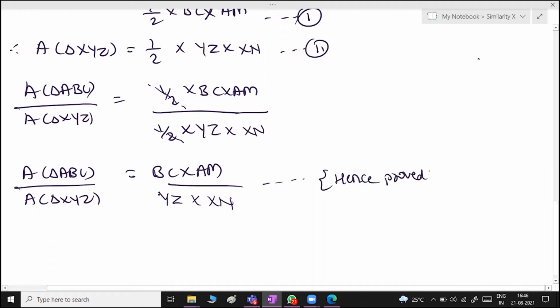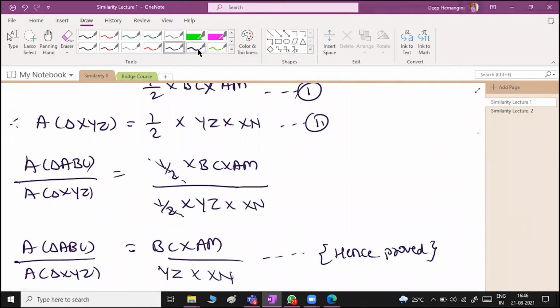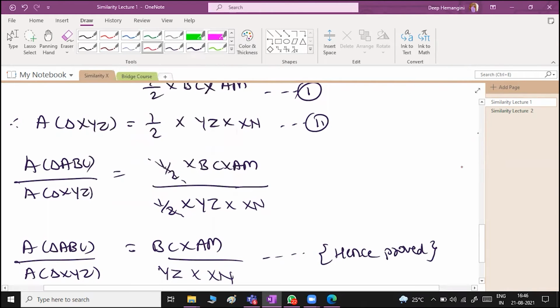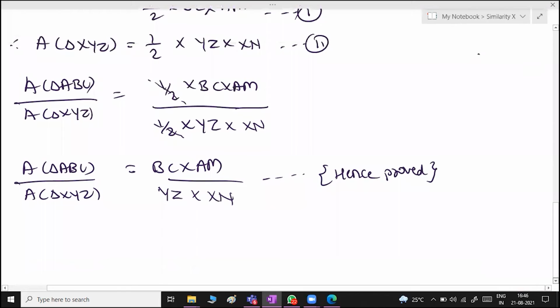But what do you conclude from this particular part? What do you conclude is, if, let me use some other color, let us take some red color. So what do you conclude from this, my dear students? You conclude that if base, height and area of one,